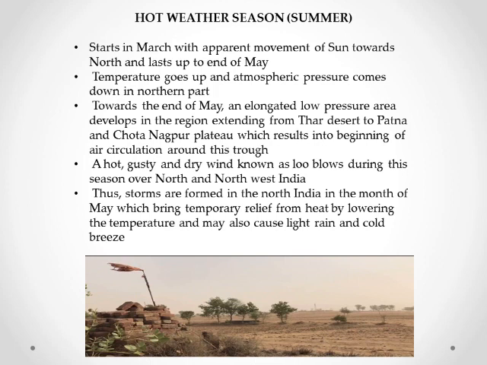Towards the end of May, an elongated low pressure area develops in the region extending from the Thar Desert, which is located in the northwest, to Patna and the Chota Nagpur Plateau, located in the east and southeast respectively. This results in the beginning of air circulation around this trough. Hot, gusty, dry winds, locally known as Lu, blow during this season over north and northwestern India.